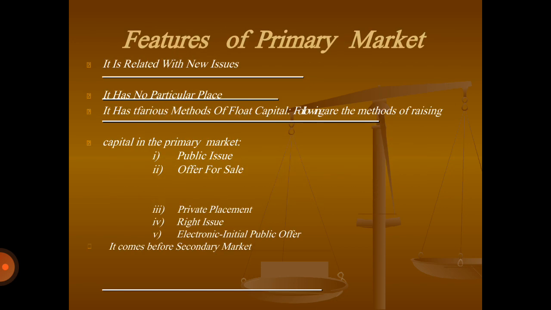Moving ahead, next are the features of the primary market. The first feature is that it is related to new issues. Next, it has no particular place. It has various methods of raising capital: public issue, offer for sale, private placement, rights issue and electronic initial public offer. It comes before the secondary market. These are the features of the primary market.